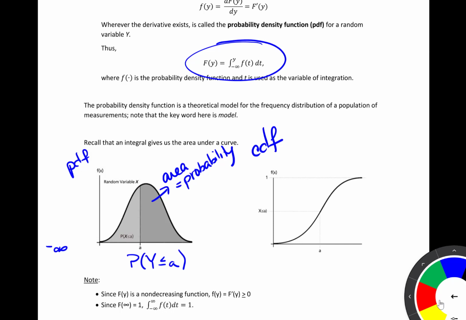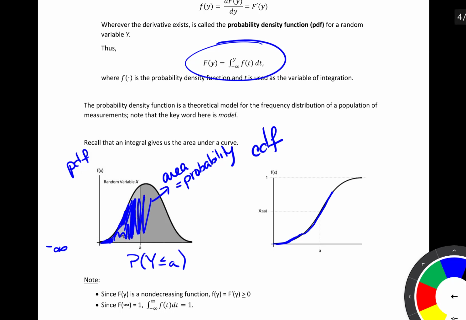So comparing the two, notice here in this portion of the curve, if I move from left to right, I'm not gathering area very fast. And so that's why you see here the curvature of my CDF. I'm not gaining a whole lot here. Once I get into this portion of the curve, notice that I'm gaining area at a much faster rate, and so we see that reflected here in the CDF.